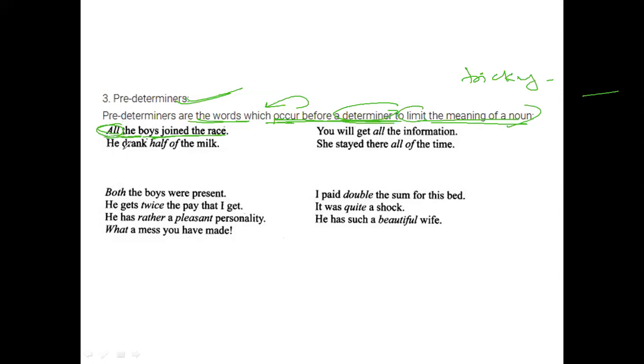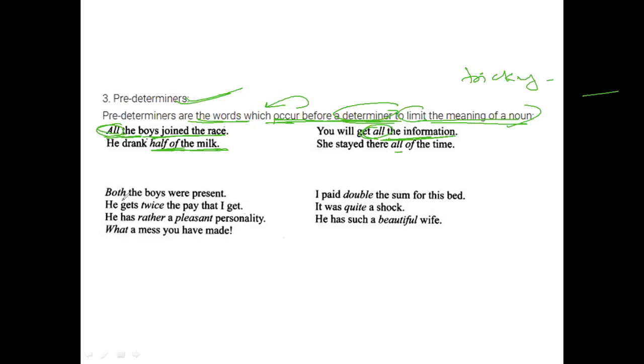All right. He drank half of the milk. So what we are talking about is milk. And what we are talking about is of. So half of is termed to be your determiner, predeterminers. Okay. You will get all the information. We're talking about the information, which limits the meaning of the noun. So it is limiting that all the information you'll get. So all here stands for your predeterminers.